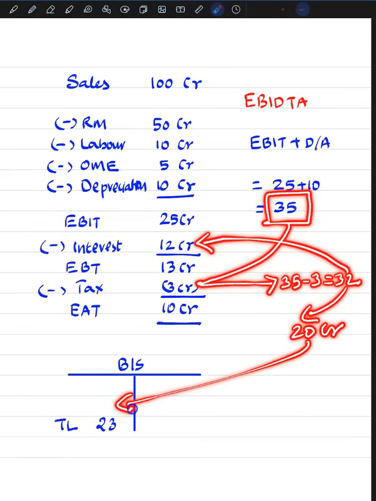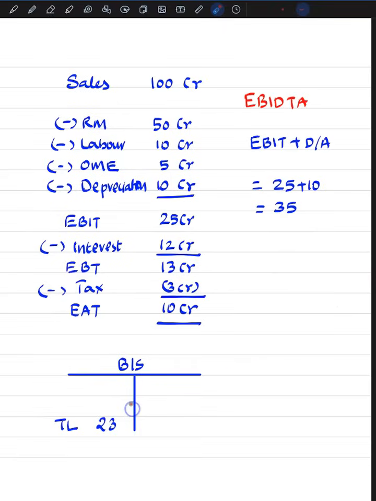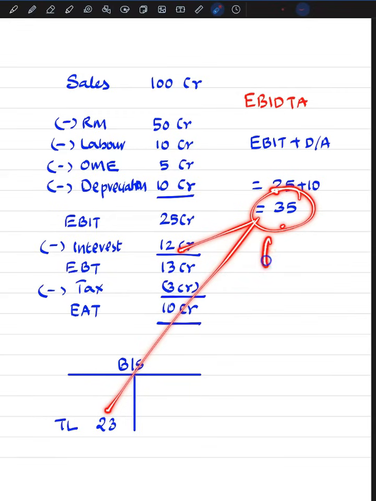So look, EBITDA is deceiving. Yeah, EBITDA is deceiving as far as measuring the loan repayment is concerned. Using 35 crore, if we believe that both interest and loan principal can be paid, at times it can be deceiving because this figure is before taxes. So we have to knock off the tax.